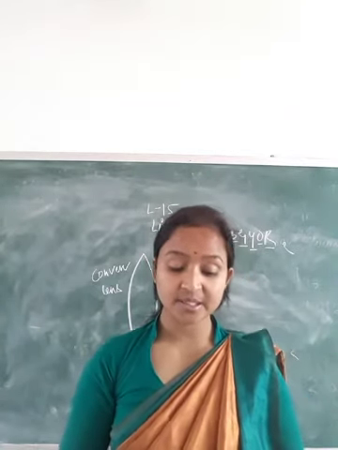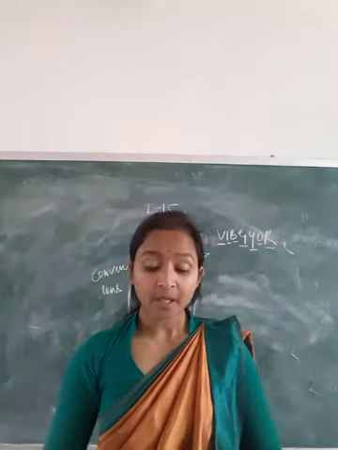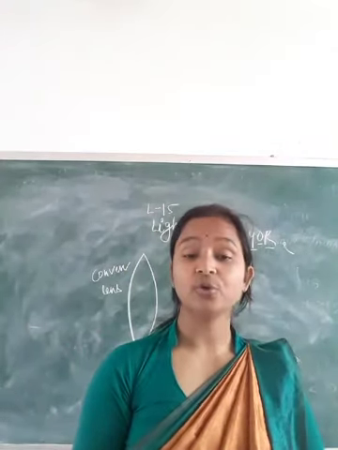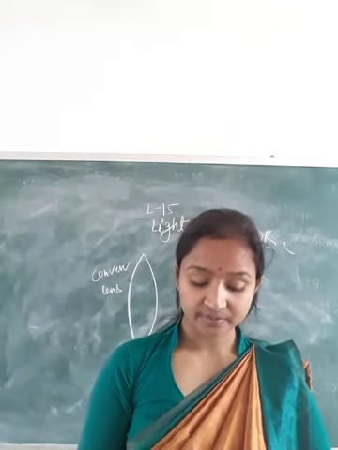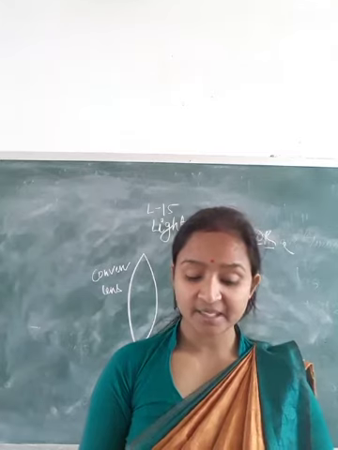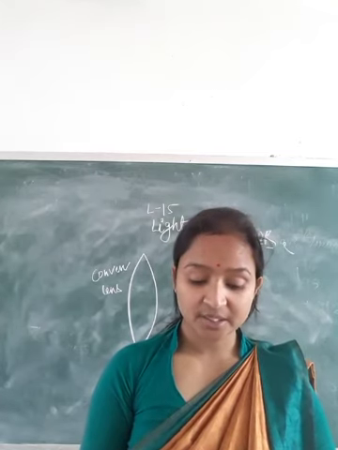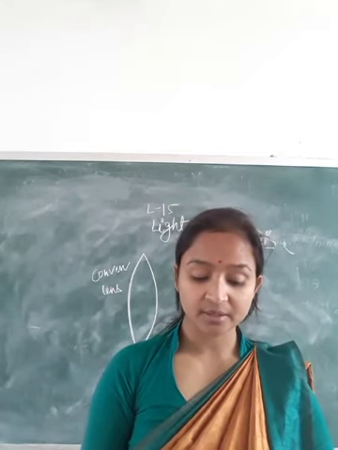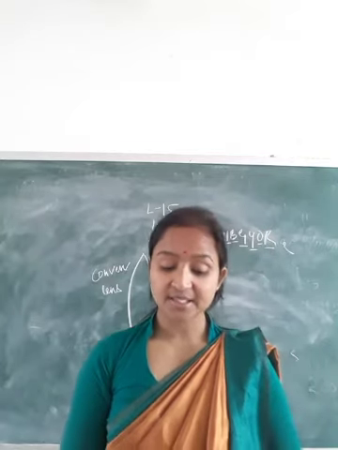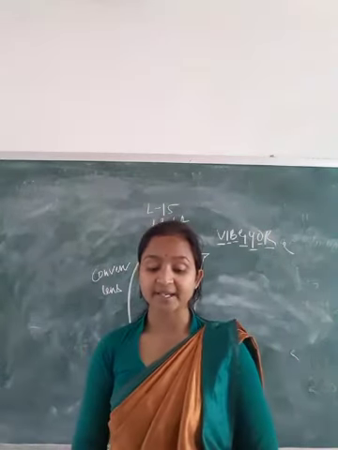In this activity, it is shown how you can prove that 7 colors combine to form white light. What are the materials required for the activity? Materials required: a circular disc cut from a stiff cardboard, painted with 7 colors of white light, a strong thread and a sharp nail.